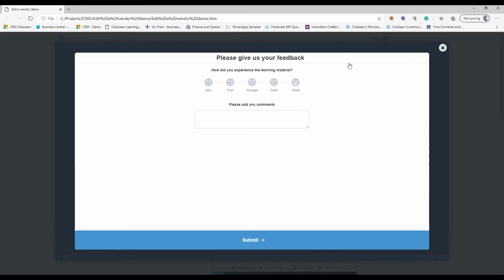At the end of the material, you also have this feedback option where you can rate it and give an instant comment. It also shortens the distance between the end users and you as an author, because now they can respond to you directly. Where this is being captured, I will show you at the end of this demonstration.